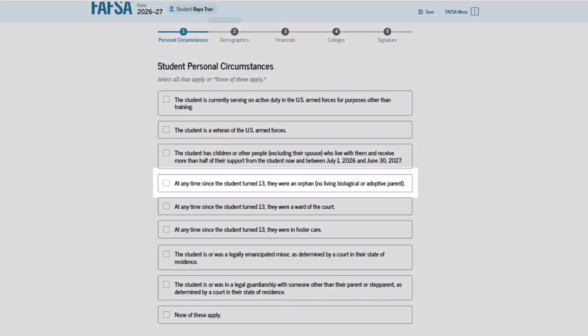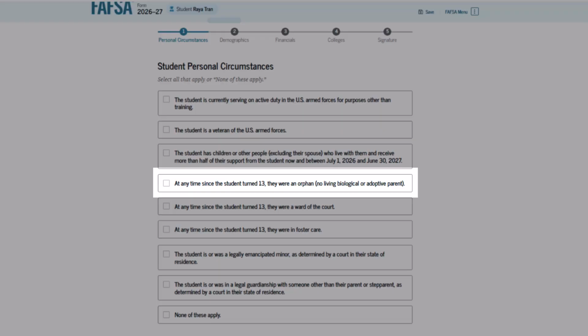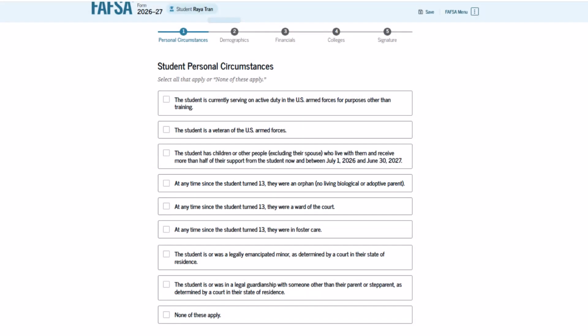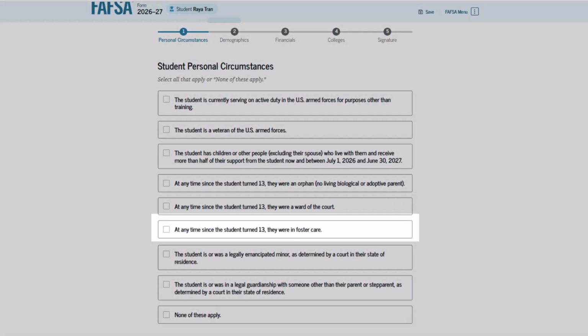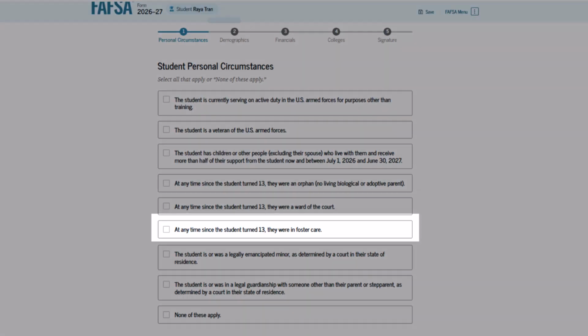The first asks whether you were or are an orphan. You should check this box if, at any time since you turned 13, you had no living parent, even if you are now adopted. The following statement is about whether you were a ward of the court at any time since turning 13. Only check this box if a court was appointed as your guardian. The last statement asking about your circumstances since turning 13 concerns whether you were in foster care. If so, check this box even if you are no longer in foster care today.